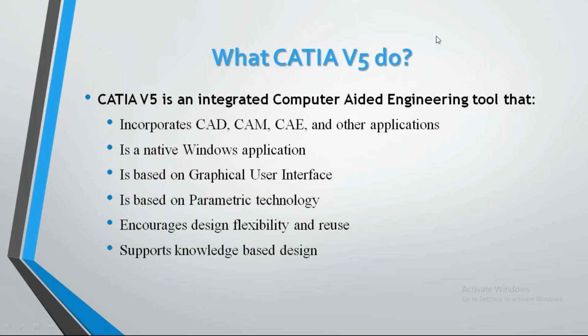That is a command-based system. In CATIA, only a graphical user interface is applied, which means for each and every tool we need to use, we need to click on the icon. So there are no commands.